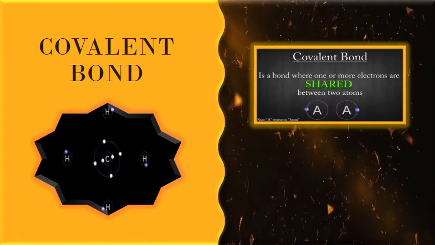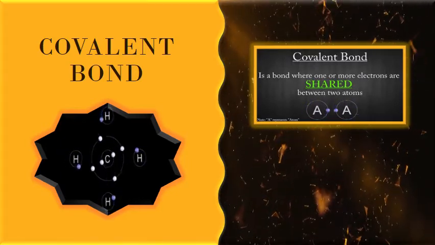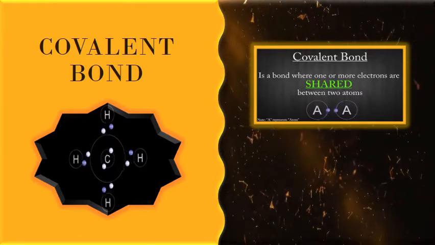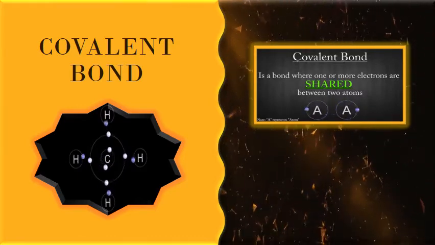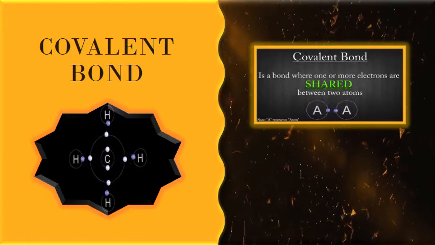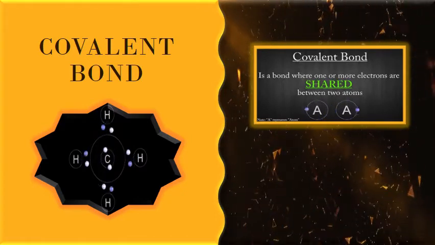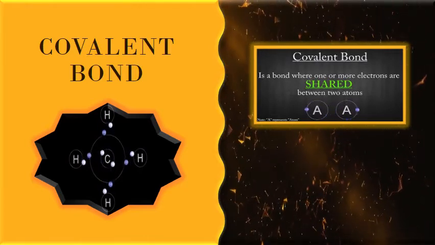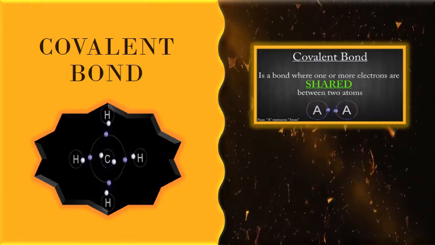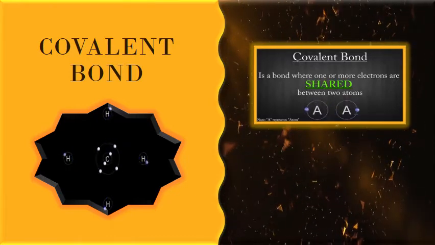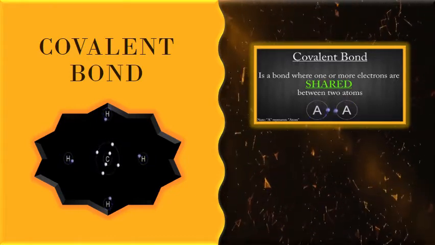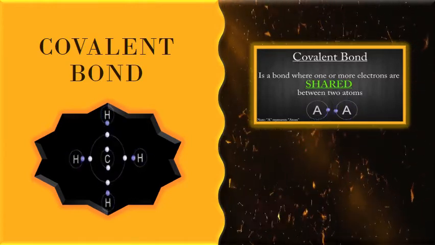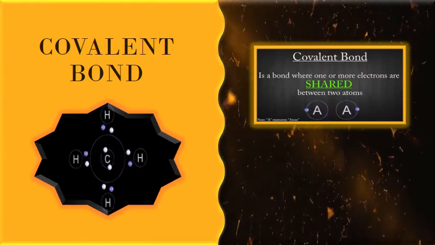Dear students, we have seen different types of compound formation, like atoms joining together to form a chemical bond. We studied in our previous lesson that chemical bonds are of two types. If different atoms join together to form a compound by transfer of electrons, that bond is called an ionic bond.